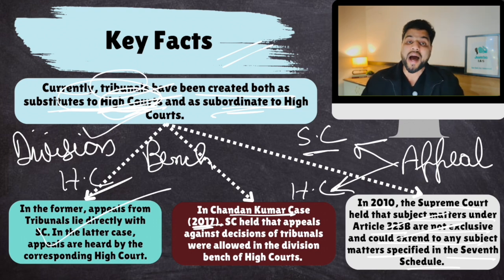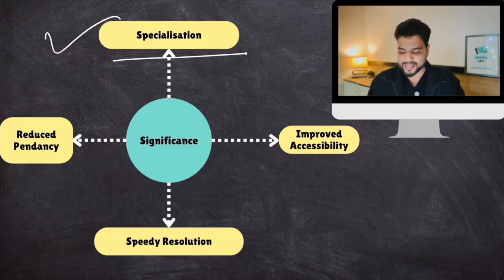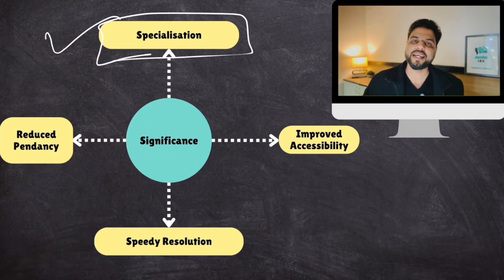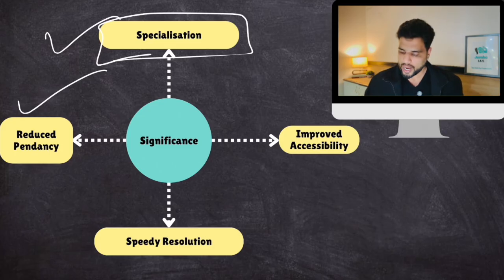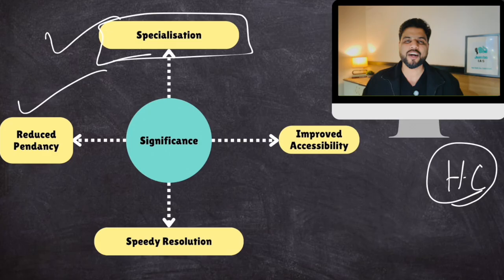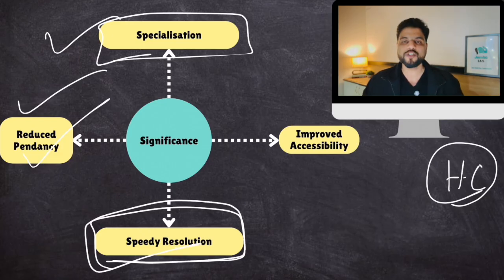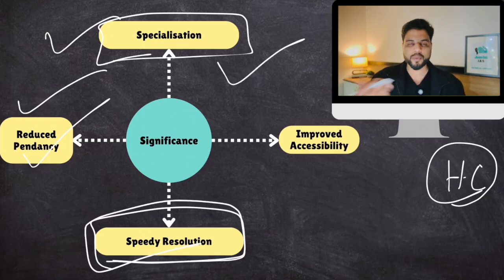All right. Now, why are tribunals important? What is the significance? Very simple. First of all, we talked about specialization. Income tax tribunals would have income tax experts. They would be better equipped to give out judgments, right? Then it reduces pendency in our existing judiciary. If there were no tribunals, all these cases would go to high courts or the Supreme Court, which are already too burdened. So this reduces pendency. And because these tribunals are not that burdened, they dispose of cases very quickly. So, speedy resolution of cases also. Plus they are specialized also, so that's why these cases are disposed of very quickly.